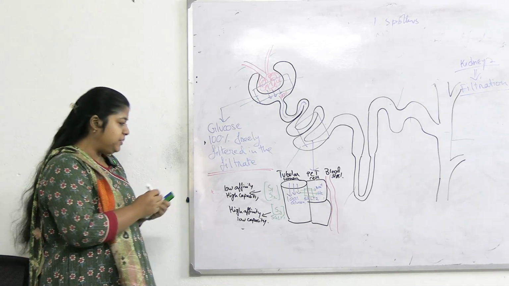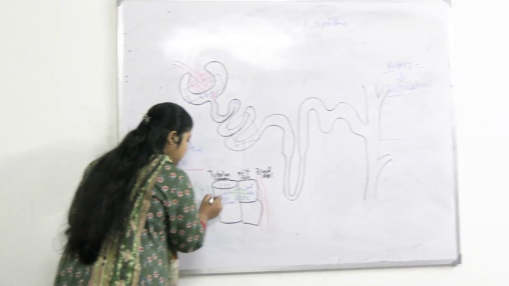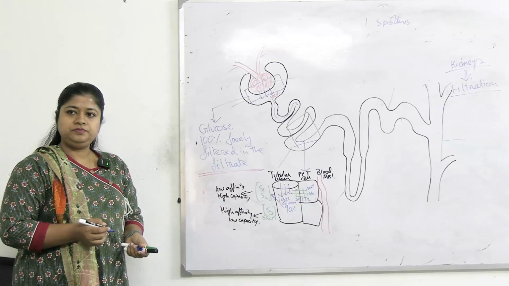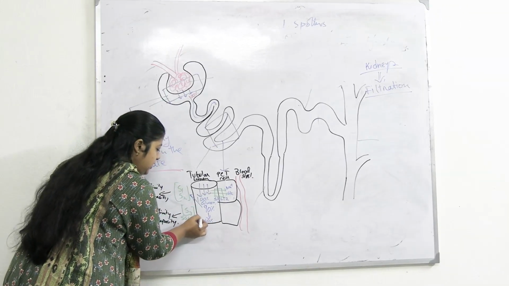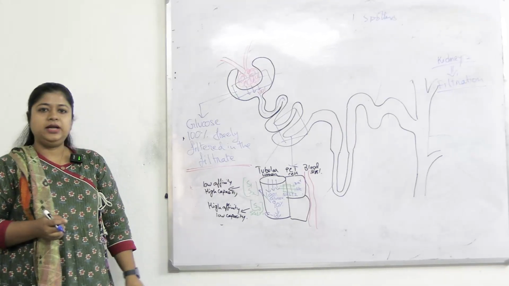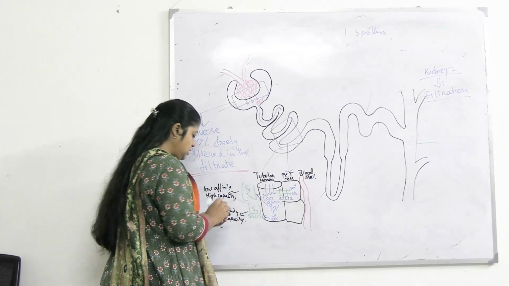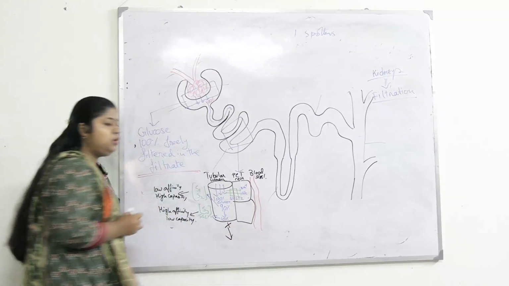Okay, so what happens? The first two parts help in reabsorbing 90% of the filtered glucose. And the rest of the 10% is transported via SGLT1. That's how 100% of glucose is reabsorbed in the PCT only. So no glucose will pass into the loop of Henle. Clear? So is this clear?